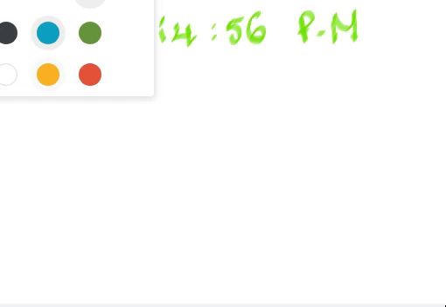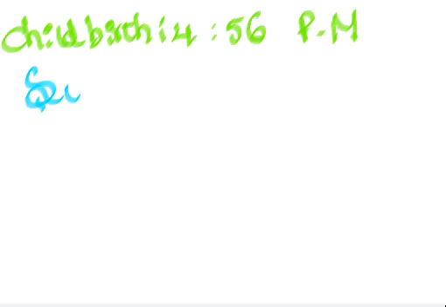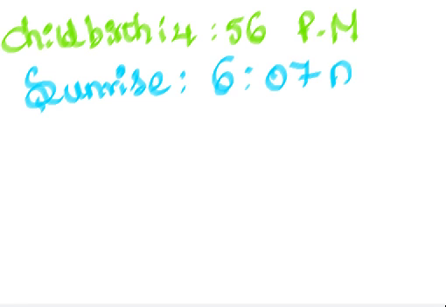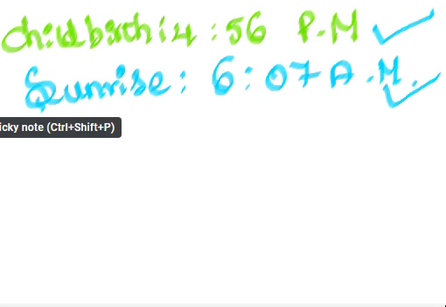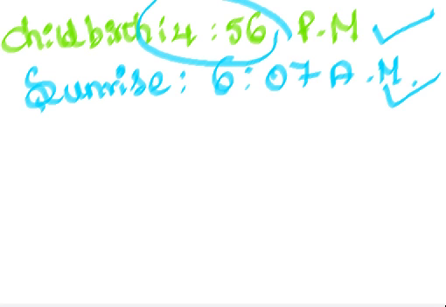If the sunrise at the particular place is 6 hours 7 minutes, 6:07 a.m. This is the sunrise at the particular place of birth. This is a childbirth. Okay. So now how we have to calculate the Naliga and Vinaliga. First, the childbirth is 4 hours 56 p.m. So convert that into 24 hours.